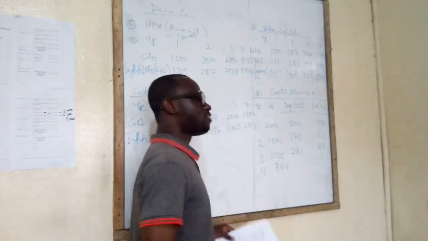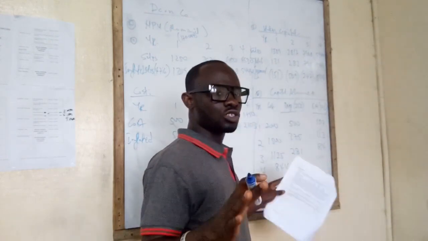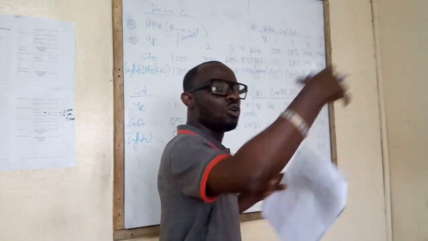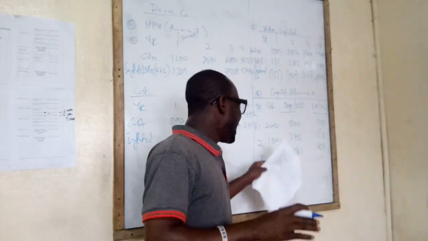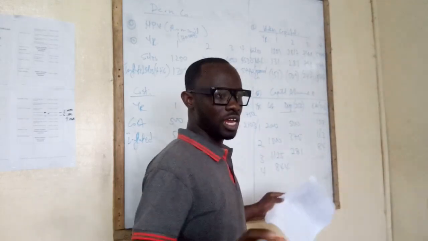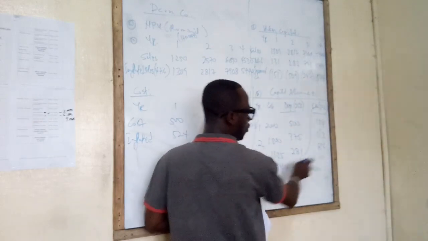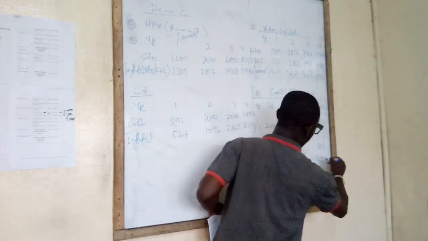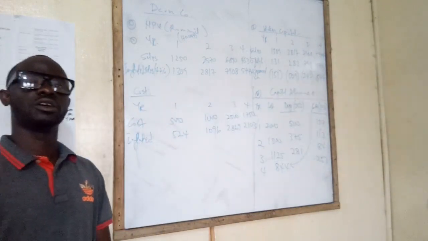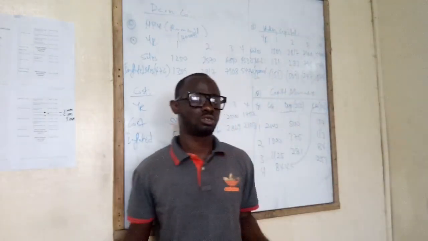844. Listen, I said in the final year, 3 things can happen. 1, the asset has no scrap value. 2, the asset is sold at a profit, or 3, the asset is sold at a loss. In this question, we were told that there is no scrap value. In that case, all we will do is take 30% on the 844. What do we have? 253. So this is what you were supposed to do in the final year, because it has no scrap value.